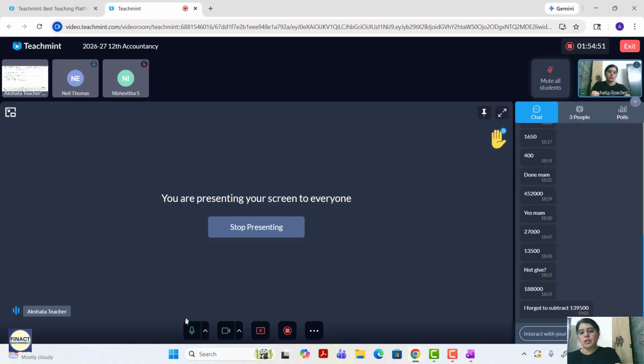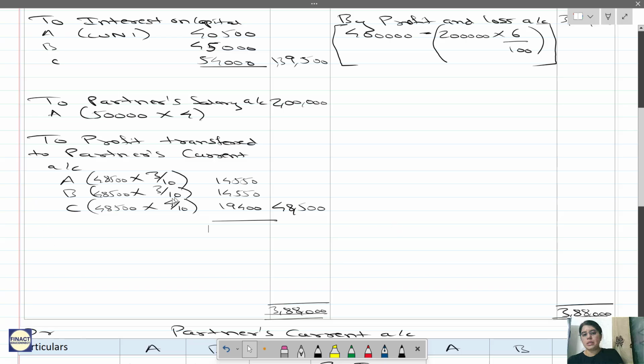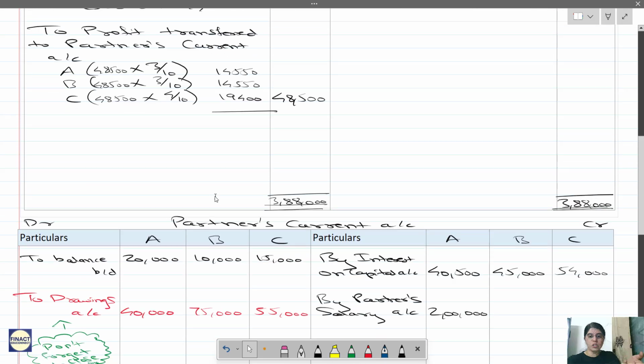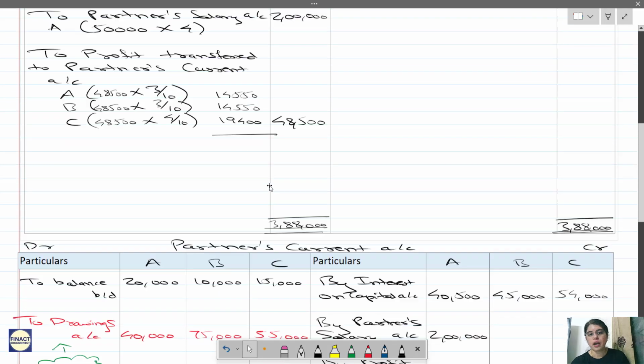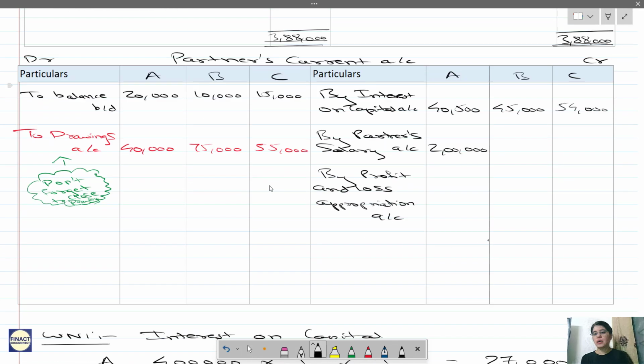Okay, Nishivita understood, right? Now, this is the partners' profit. Partners' profit means given by the firm to the partner. So credit side of the current account by profit and loss appropriation account. So 14,550, 14,550, 19,400.